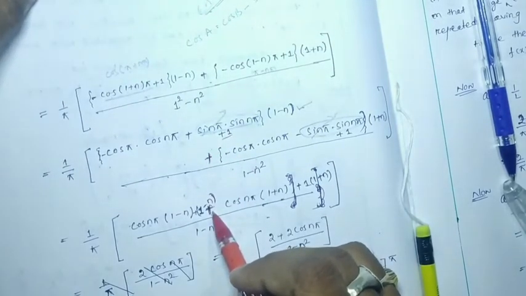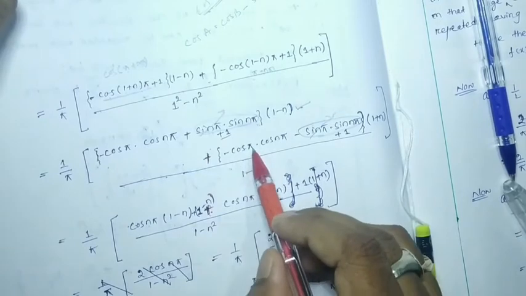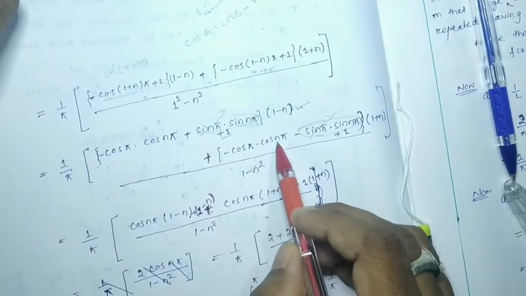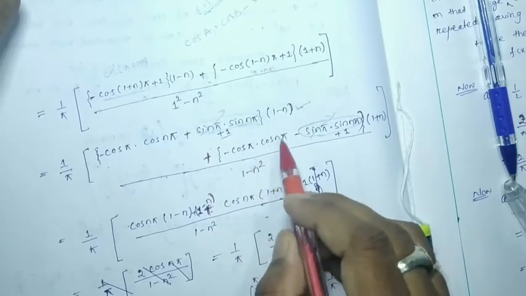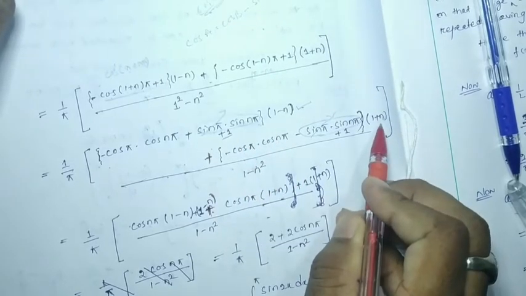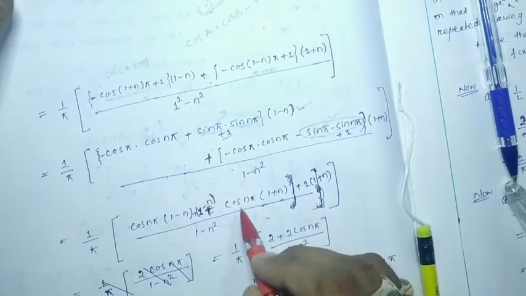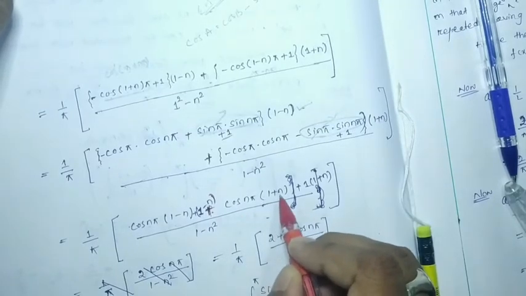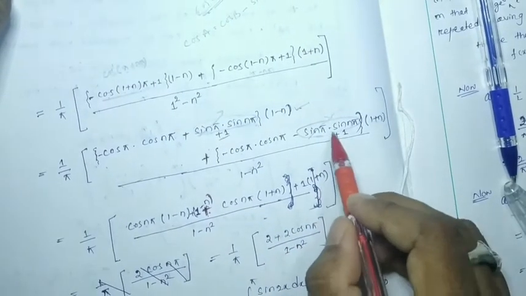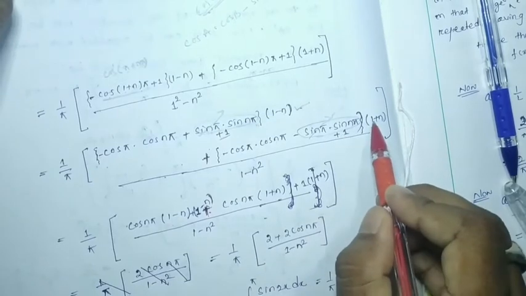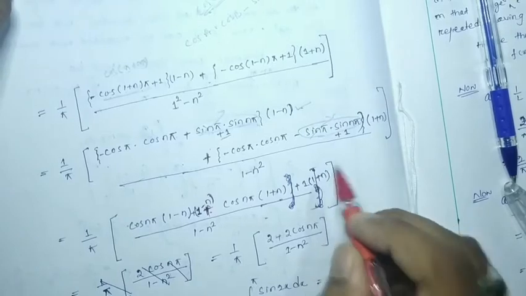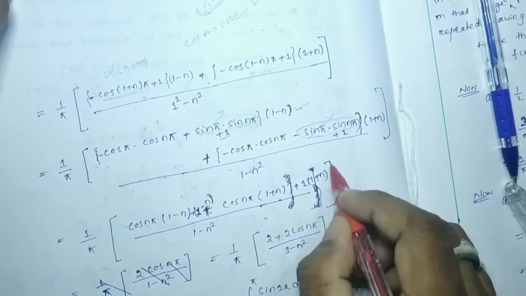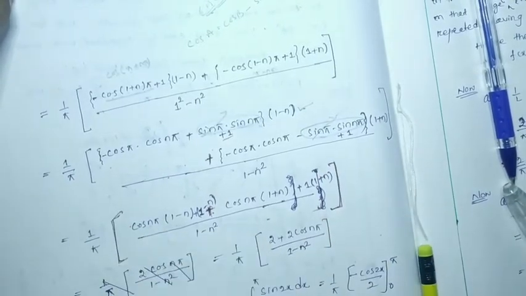Okay. See here, cos pi is how much? Minus 1 into n pi will be how much? Cos n pi, plus cos n pi. Here 1 plus n has to be multiplied. So cos n pi into (1 plus n). Got it? Then another 1 plus 1 term is there. Plus 1 into (1 plus n). It will be 1 into (1 plus n). Okay, so bracket is here and bracket is here.